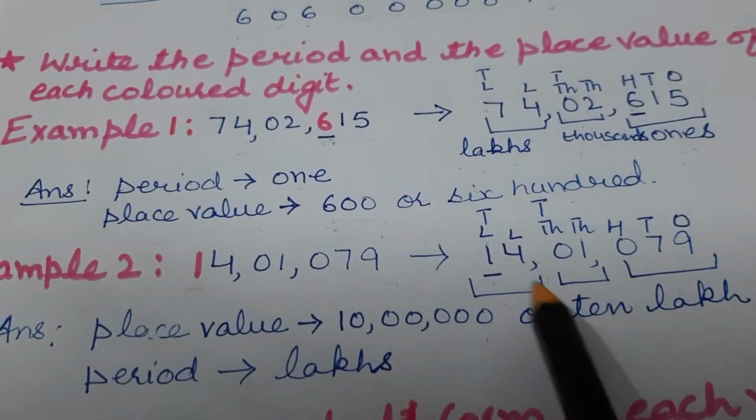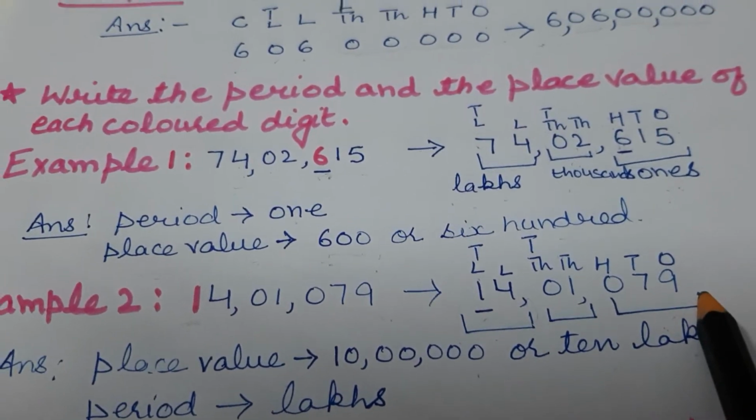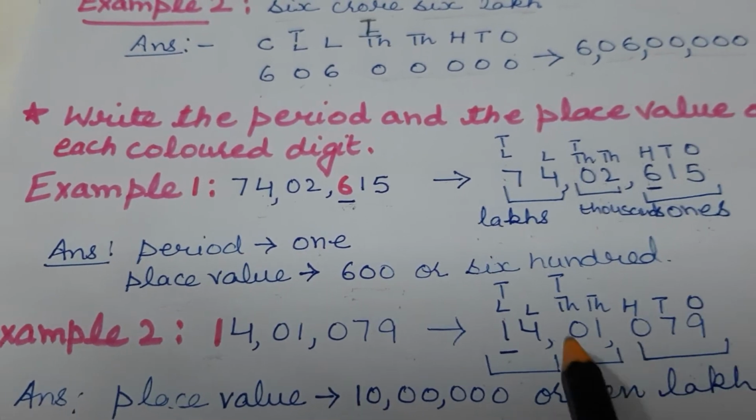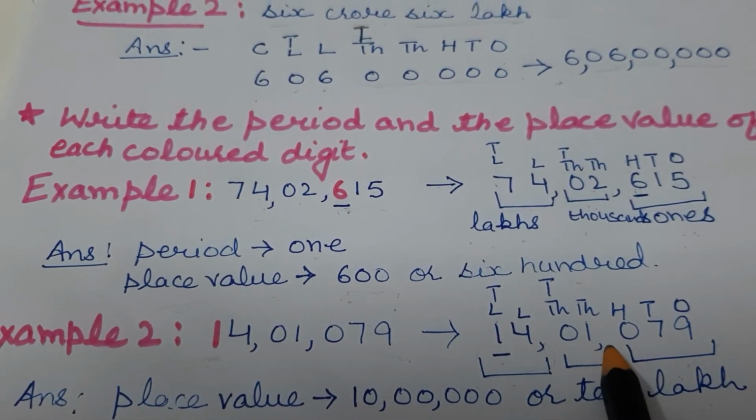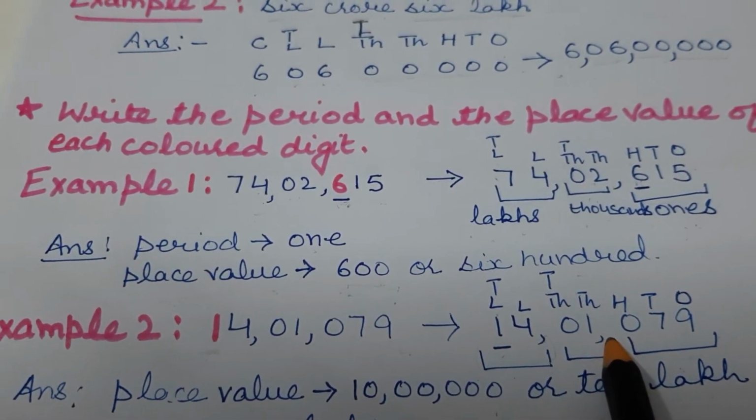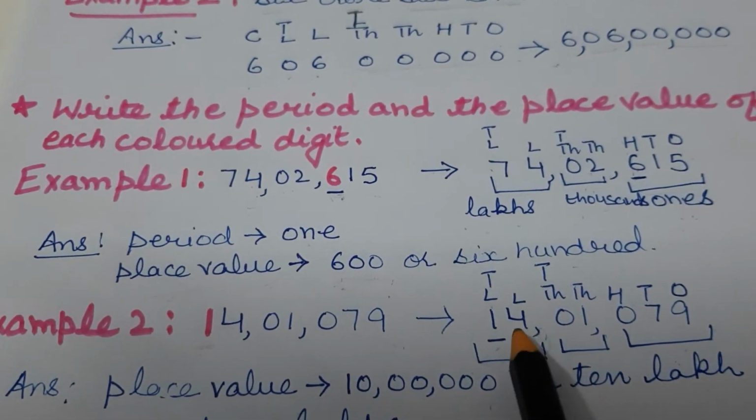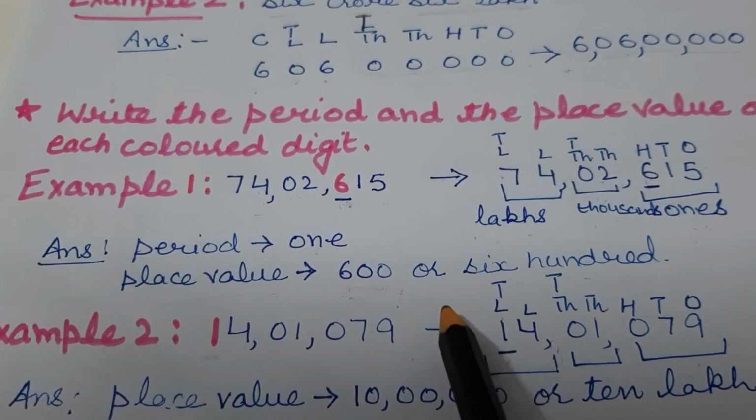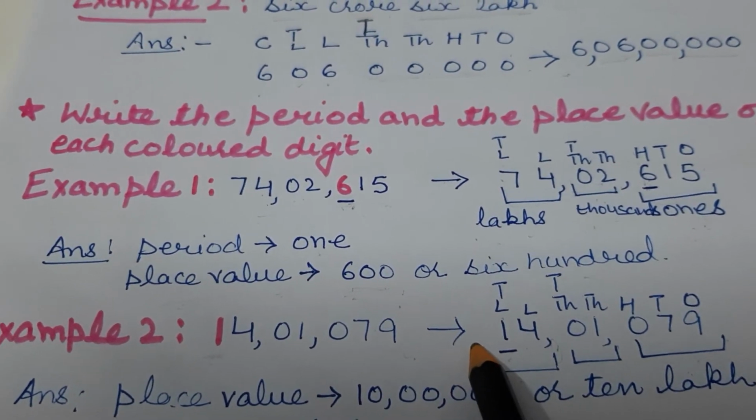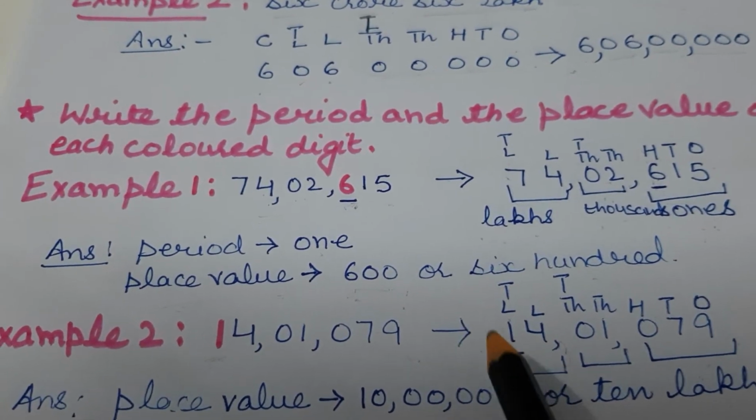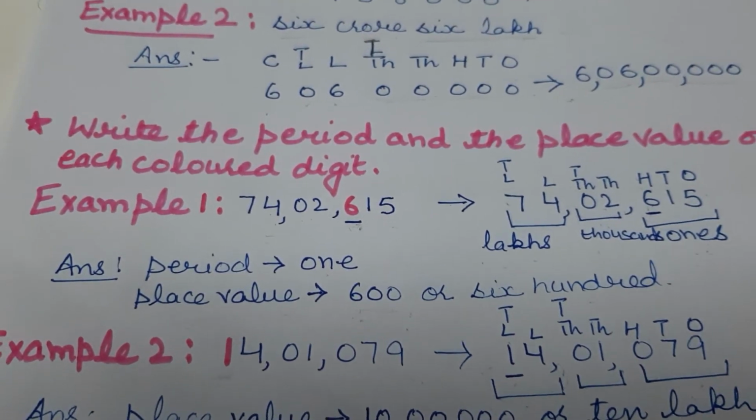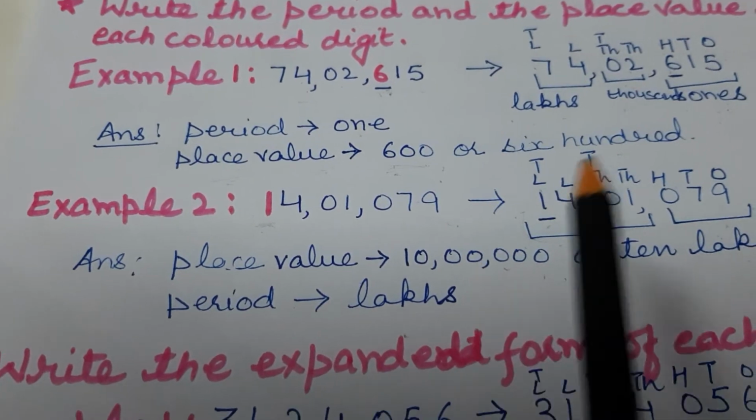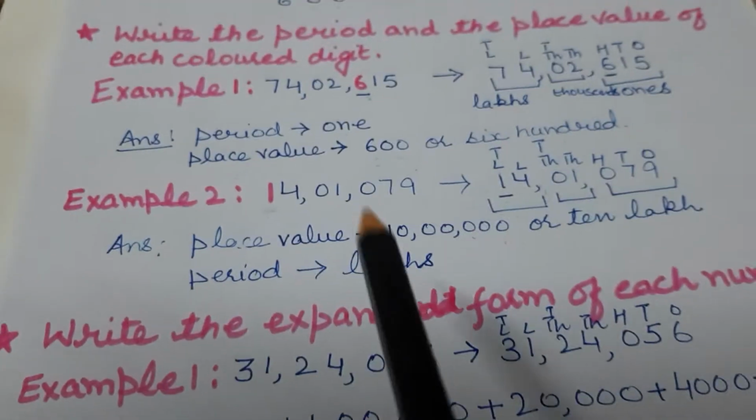It should be in your mind that the first 3 digits come under the ones period. The next 2 digits come under the thousand period. The next 2 digits come under the lakh period, and if the next 2 digits are given, they come under the crore period. Okay, so I hope you all have understood.